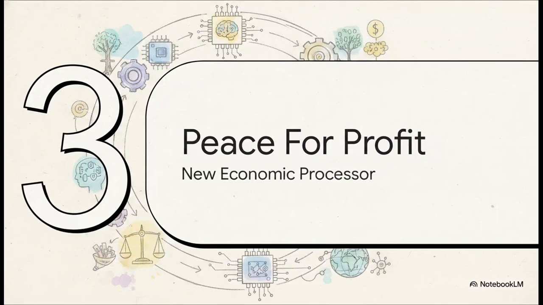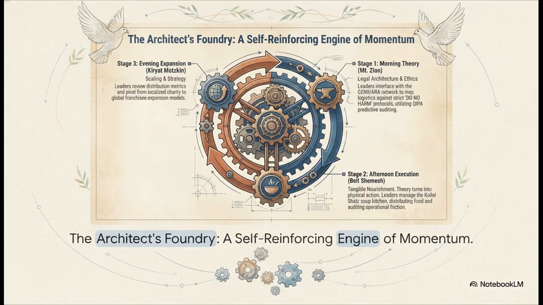Part 3, the piece for profit flywheel. This is our new economic processor. Okay, so we've got the hardware built, the moral software installed, and the intelligence engine optimizing it all. Now we need the processor. We need the engine that makes this entire system run on its own. Enter the piece for profit flywheel.